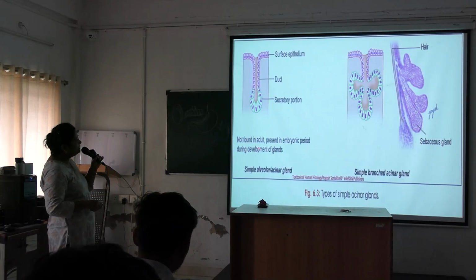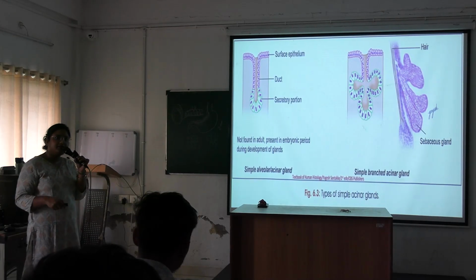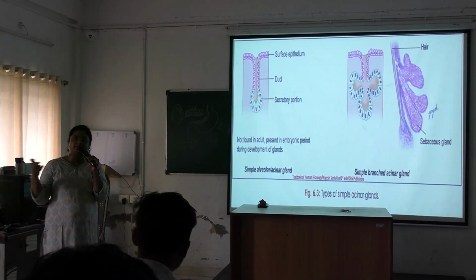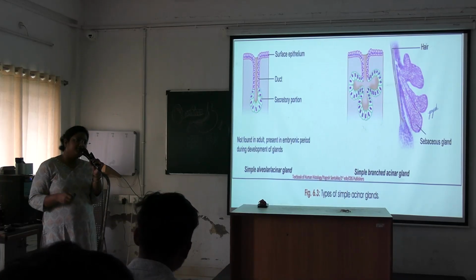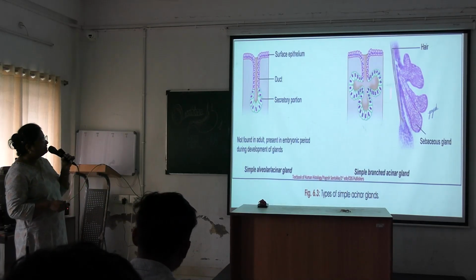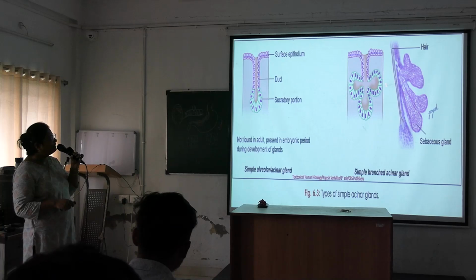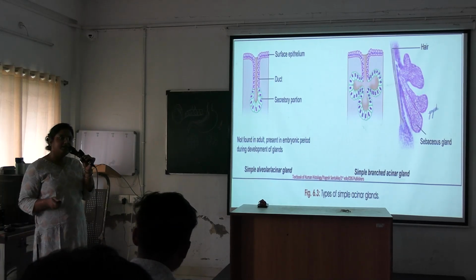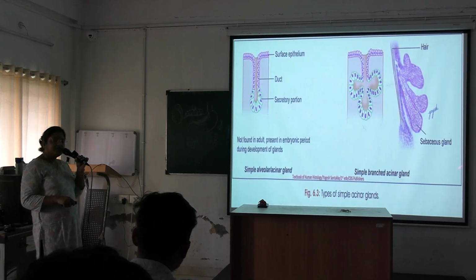It is not found in adults, but is present in the embryonic period during development of the gland. During development, first this stage develops, then there will be multiple branching of the ducts and multiple acini will form. So this is present in adults like this. Multiple acini are there, and all the acini release the secretory material through the duct to the epithelium, an exocrine gland. So this is a simple branched acinar gland.